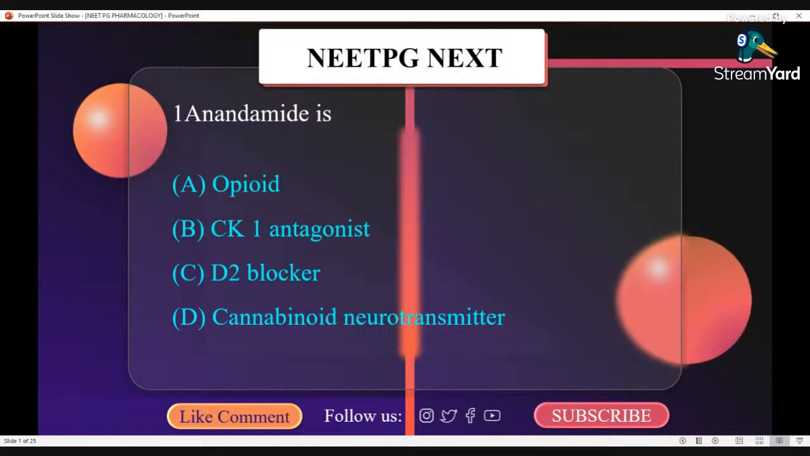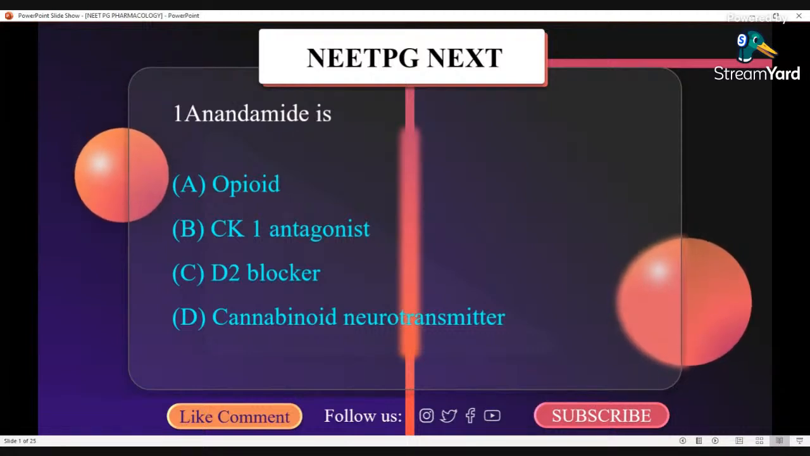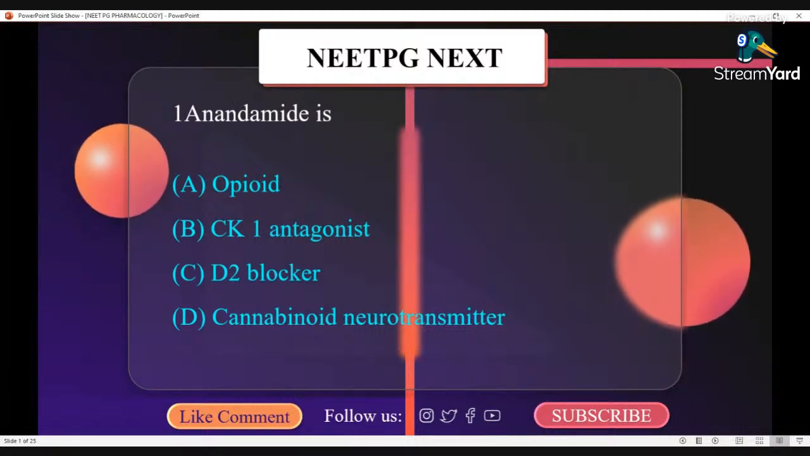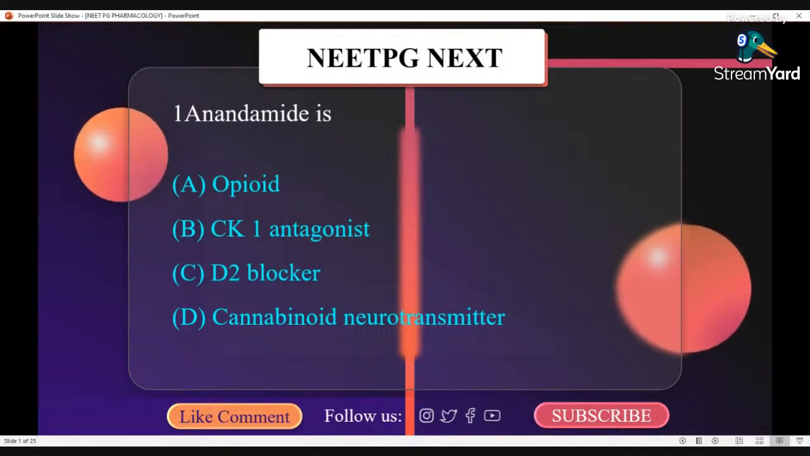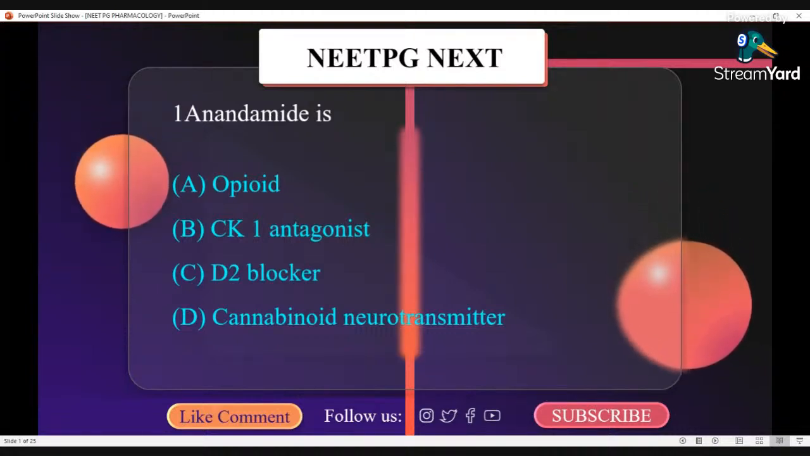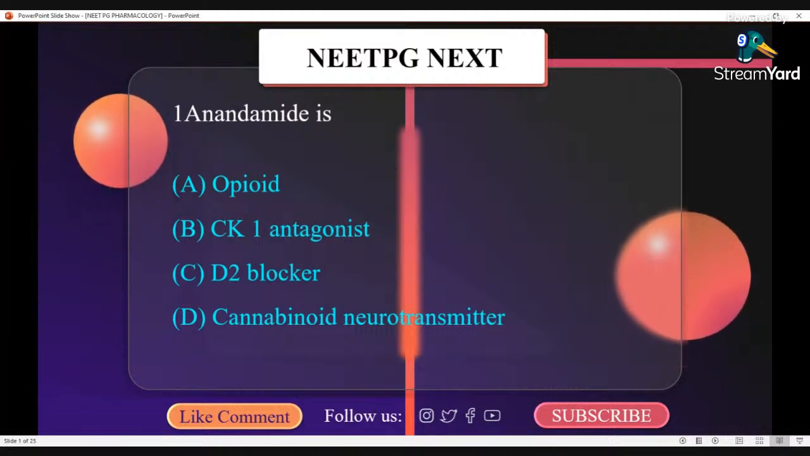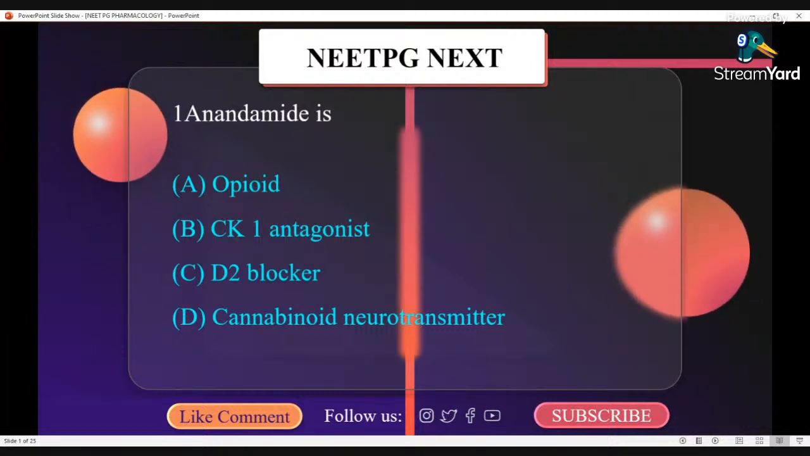Number one, anandamide is: A. Opioid, B. CB1 antagonist, C. D2 blocker, D. Cannabinoid. Anandamide.